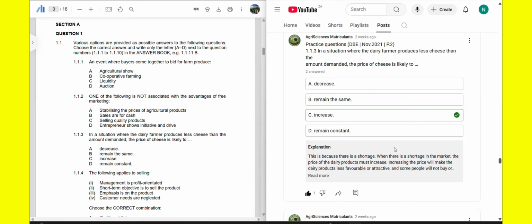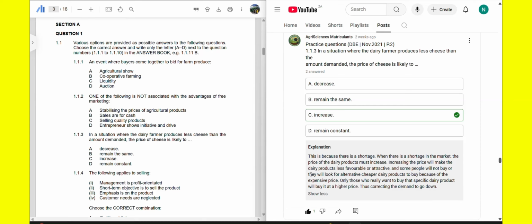Increasing the price will make the dairy products less favorable or attractive, and some people will not buy, or they will look for alternative cheaper dairy products to buy because of the expensive price. Only those who really want to buy that specific dairy product, which is cheese, they will buy it at a higher price, thus correcting the demand to go down.